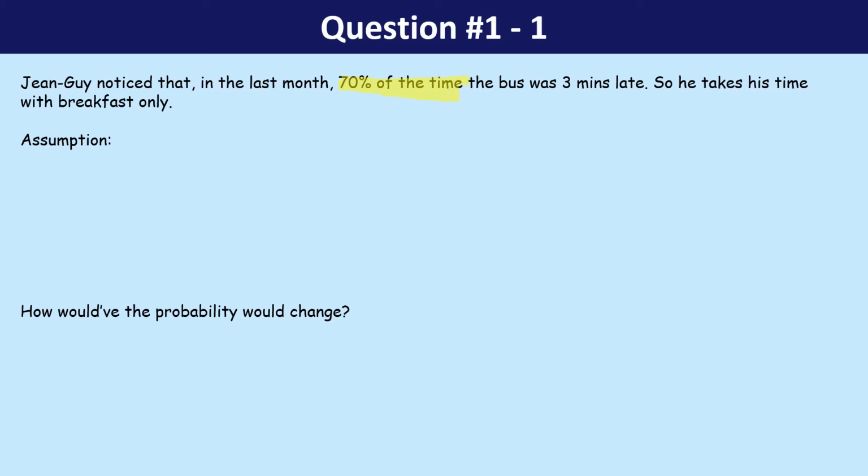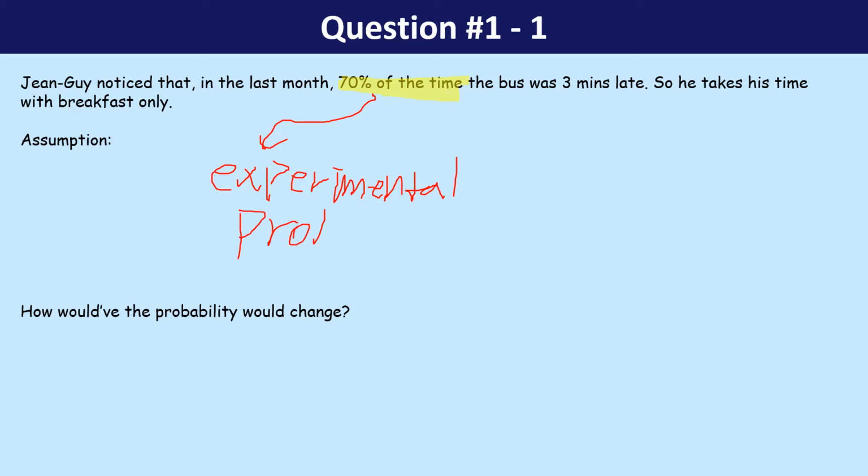So the assumption that this person made, first of all, is this 70% of the time is in fact experimental probability. However, this person 100% considered that as theoretical